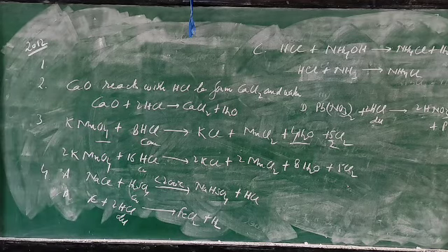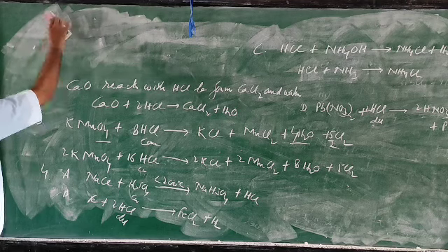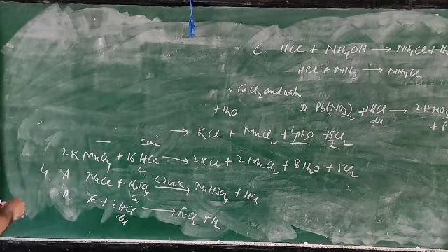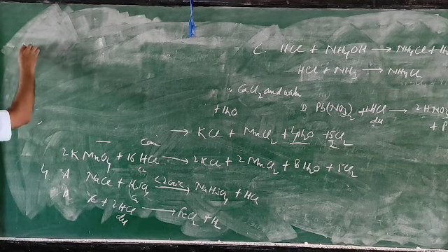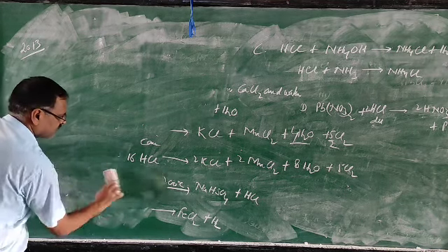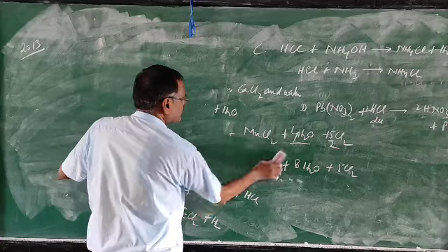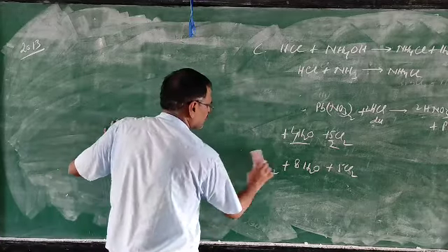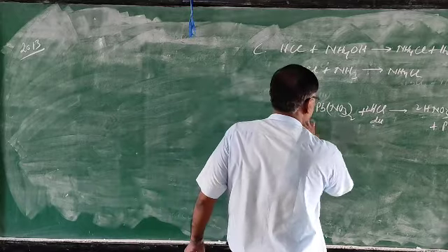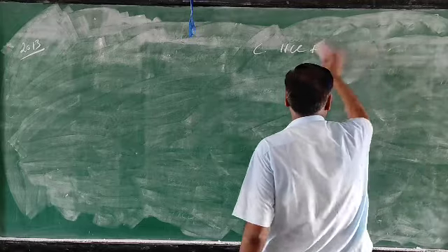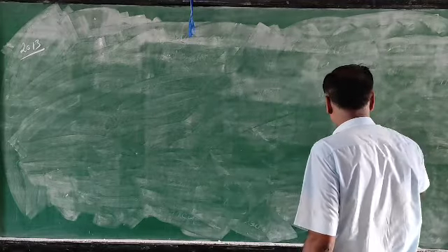Next we will take the 2013 board questions. We are going to solve the board questions of 2013. Up to 2012 we have completed.